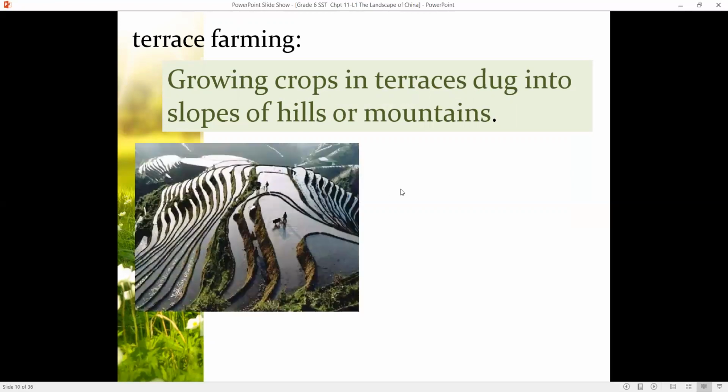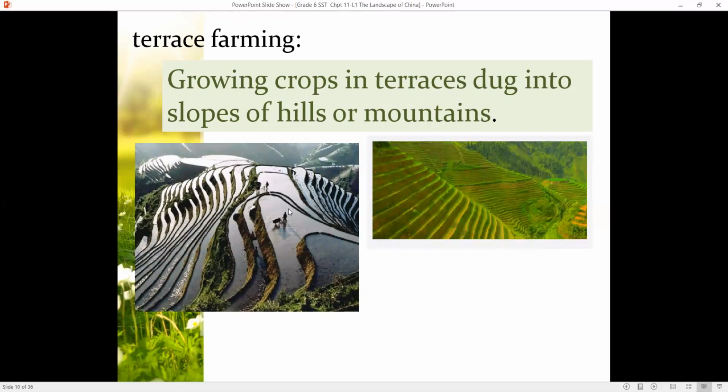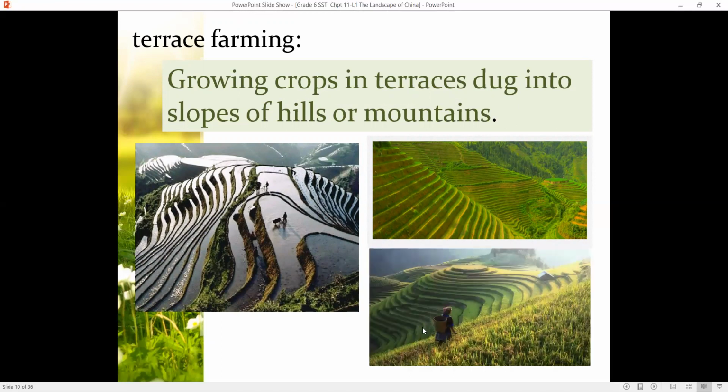Oh wow, this is the picture. You can see a beautiful picture of how the farming is going on and when the crops are grown. Now here it looks very narrow, but see how broad they actually are. And this is a very picturesque site.